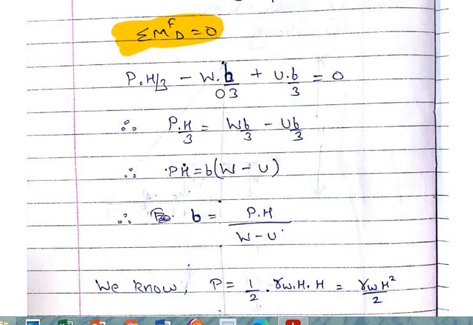Just separating the terms, keeping the B terms at one side and the H term at the other side.